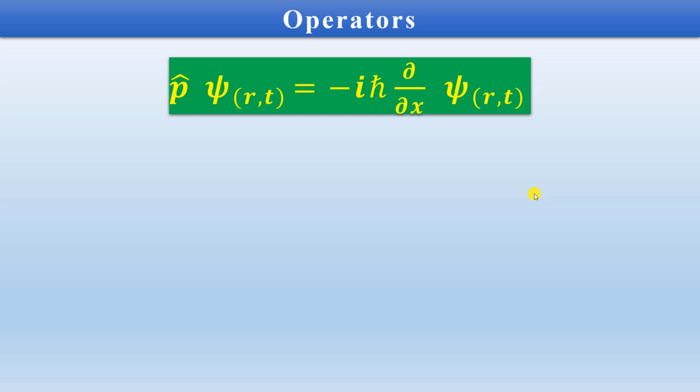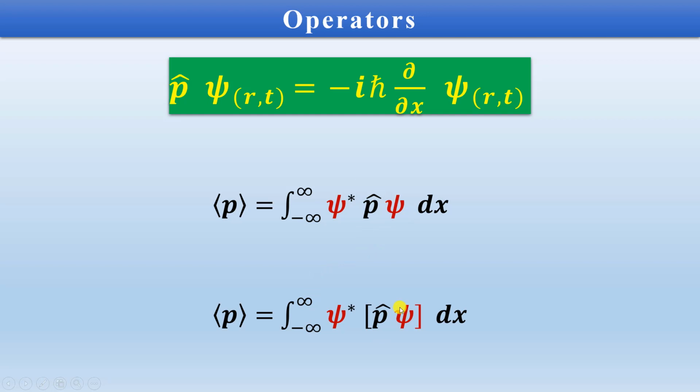So now we have got the operator for momentum. We will try to find out what is the expectation value, because finally we are interested in that. We have the operator on momentum and we operate it on ψ. So the expectation value of p, the momentum, is given by ψ star p caret, that is the momentum operator, and ψ, and this is the expression over here. So this is how you find out the momentum of the system or the energy of the system. Similarly, we can derive the other operators also.